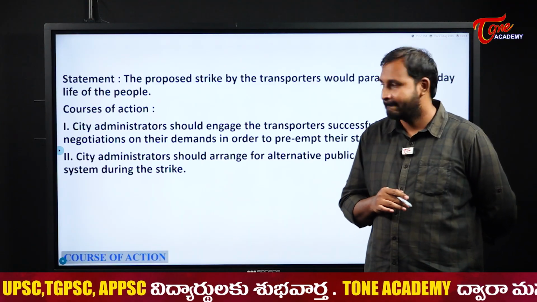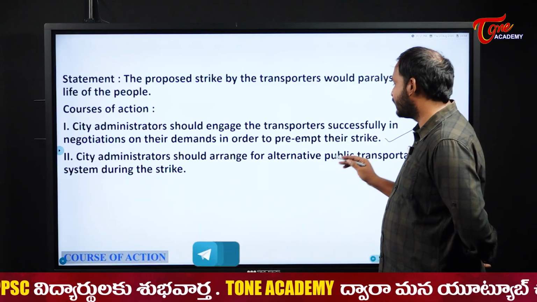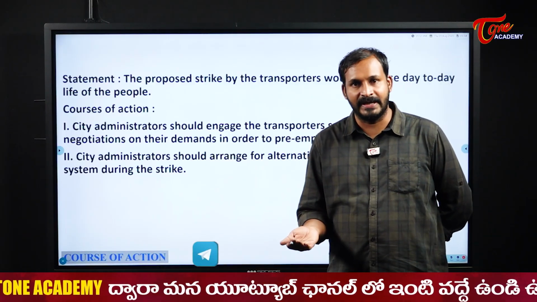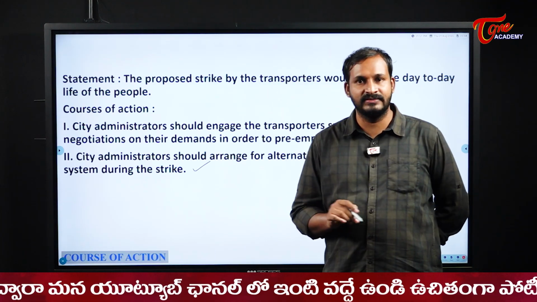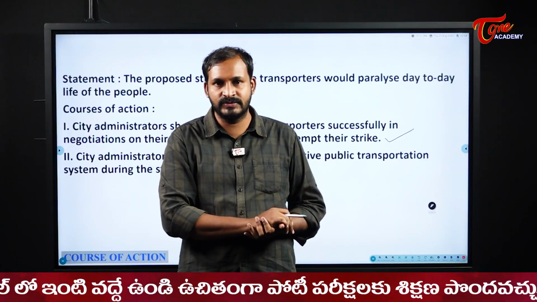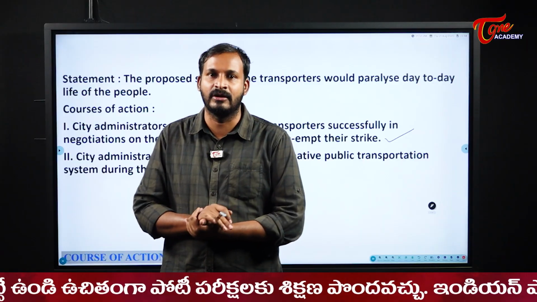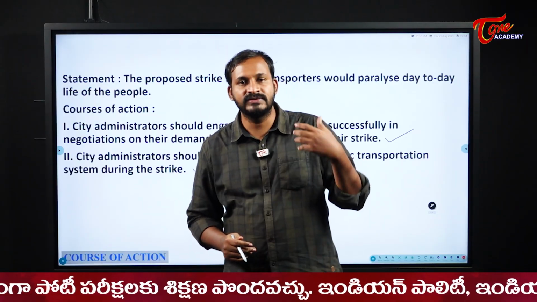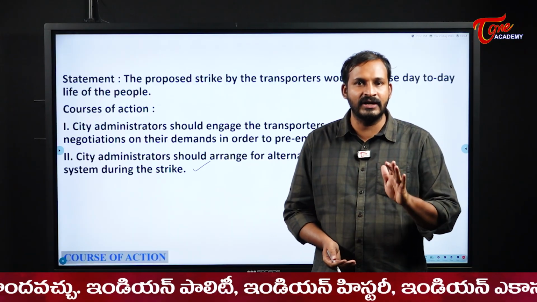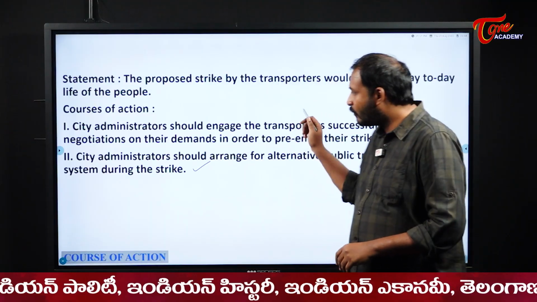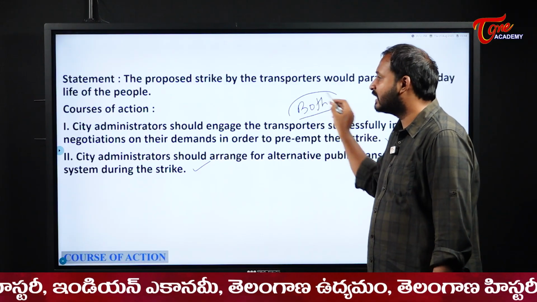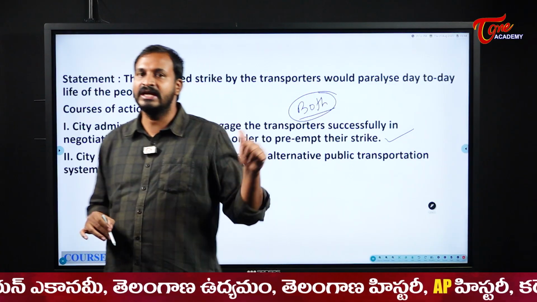Next, the city administrator should arrange alternative public transportation during the strike. For example, if the strike happens, they should still make the alternative arrangement, right? We should take both the measures. On one side, we should start negotiating with those people, and on the other side, we should have a plan B also: if, due to some reasons, the strike continues or they go on strike, definitely they should make alternate arrangements. So here both the things should be done. Both the given courses of action are correct for the given situation.